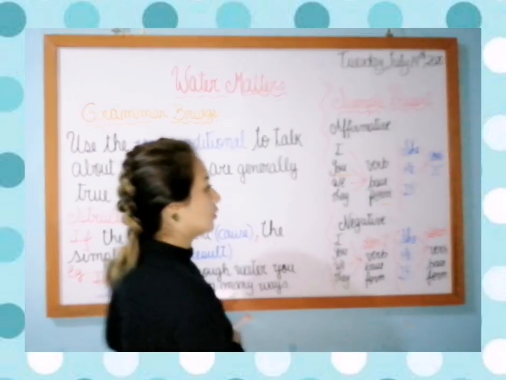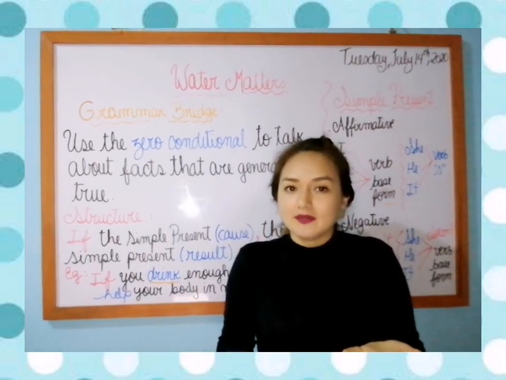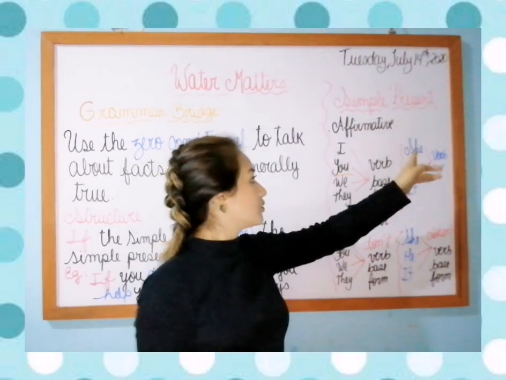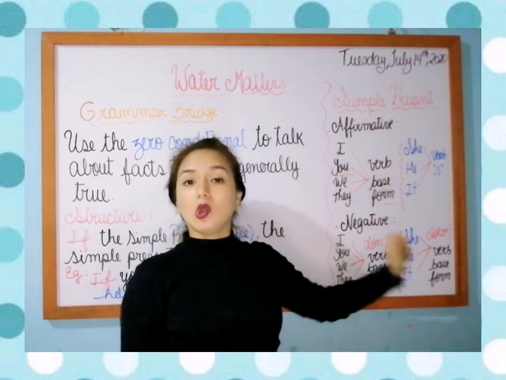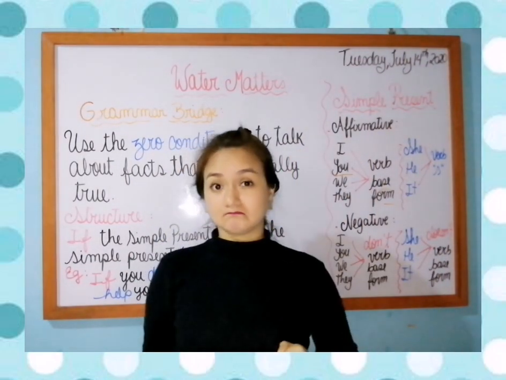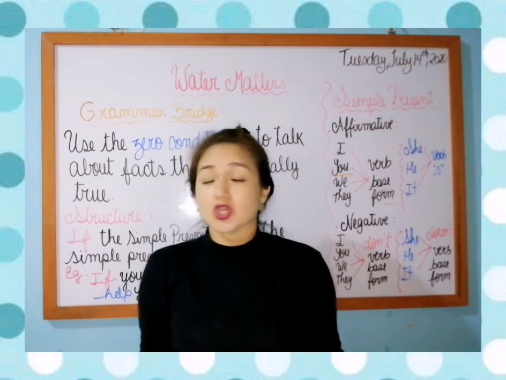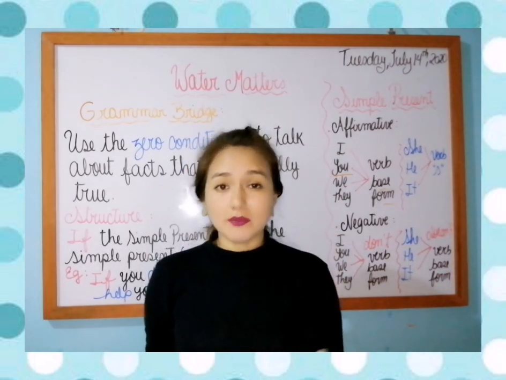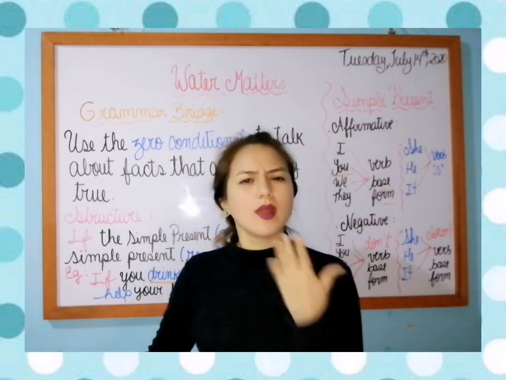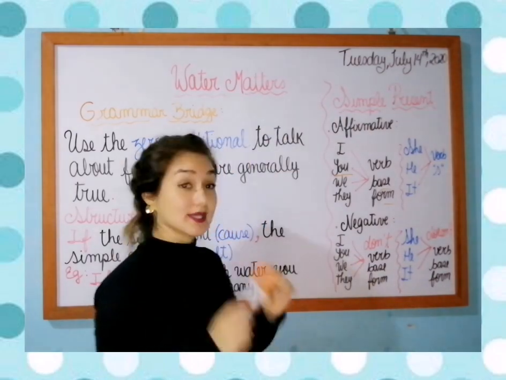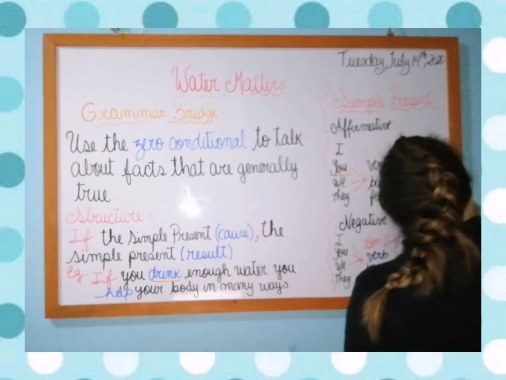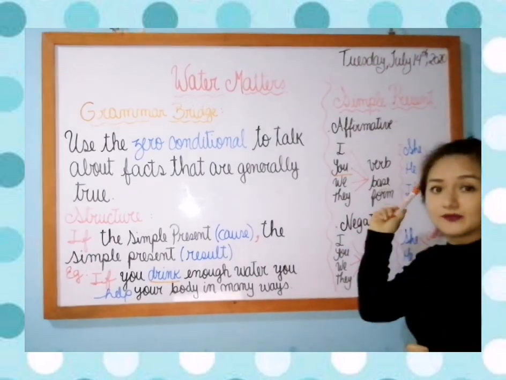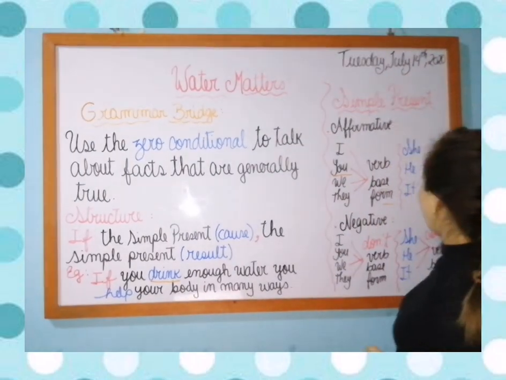Okay? So, what happens if you want to talk about she, he, or it? Maria, or you can talk about Carlos, or you can talk about Bobby, your dog. What happens? The rule says that you are gonna add an s to the verb.